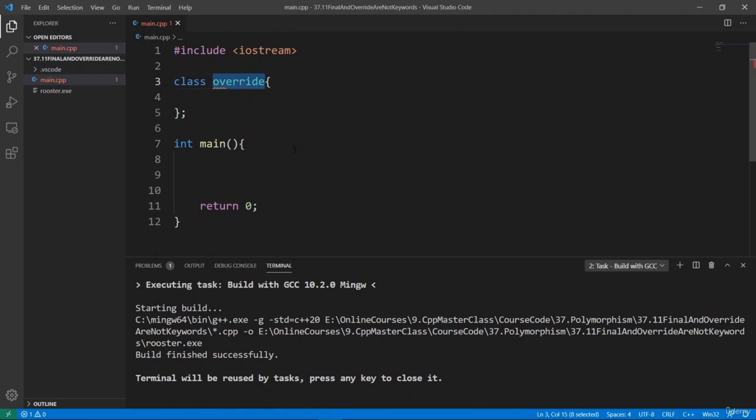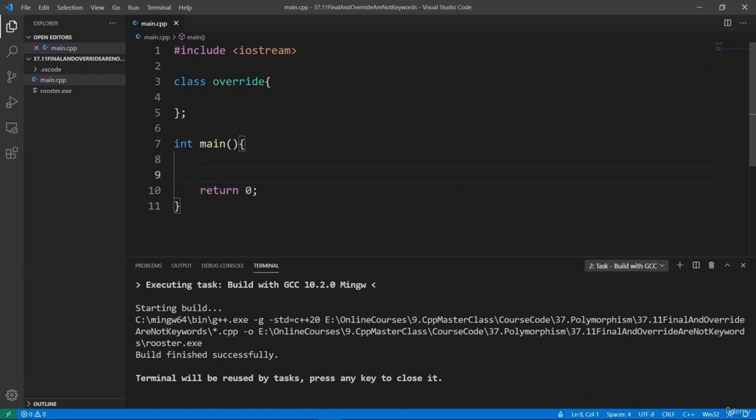But as we saw, override and final are not proper keywords because they were introduced in C++11, and the designers of C++ still wanted old code that might be using these things as variable names or class names to still work. But you shouldn't really use them as variable names or class names in new C++ code because that's going to make your code just confusing.